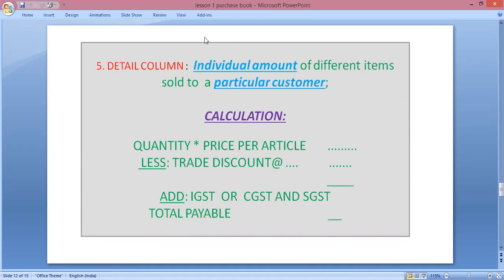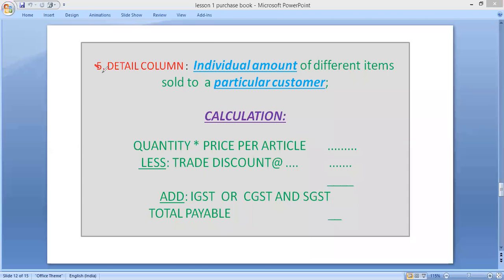In this column we have to write in detail, means we have to write the individual amount of different items that have been sold to a particular customer.